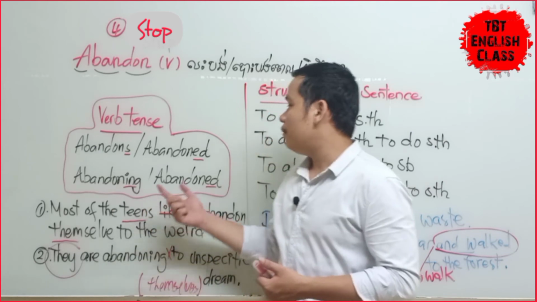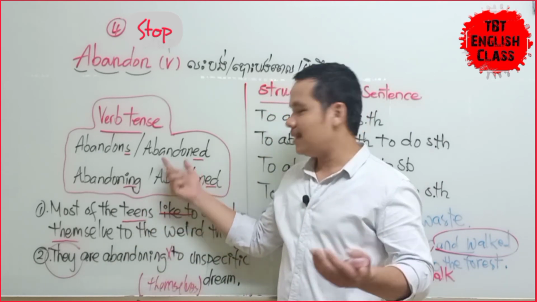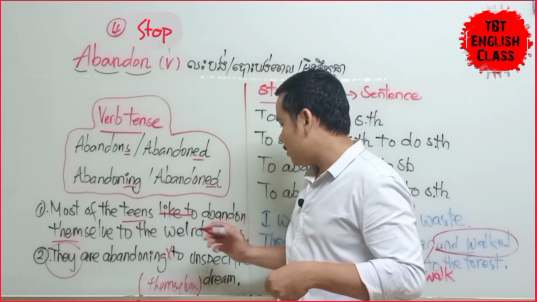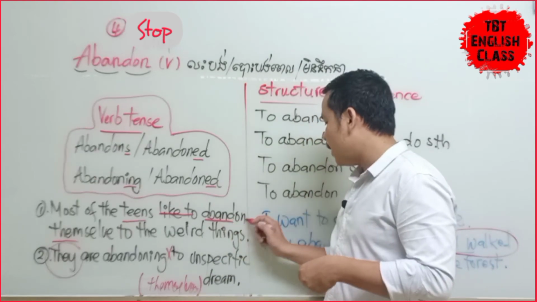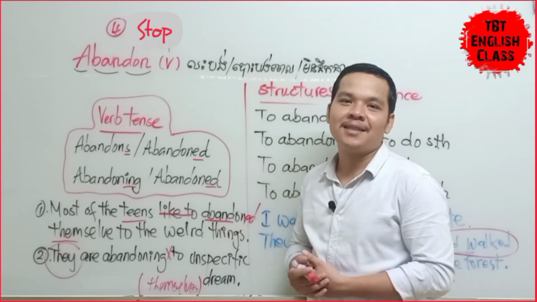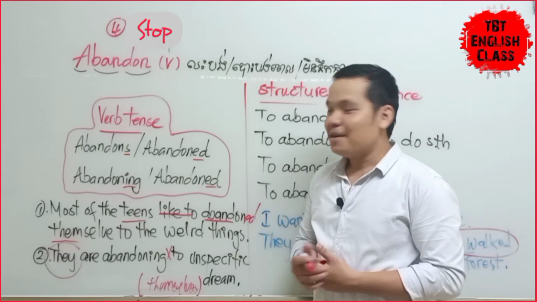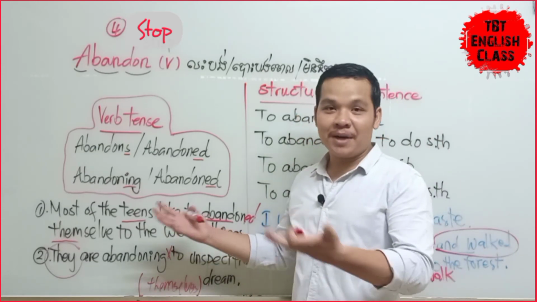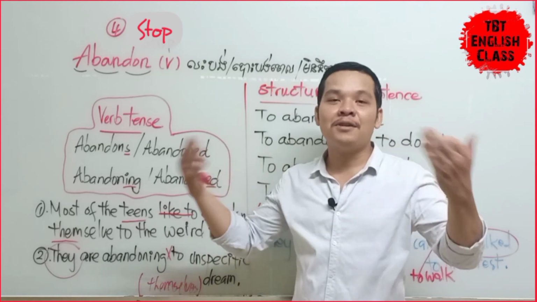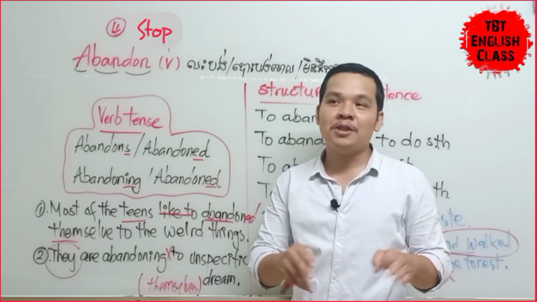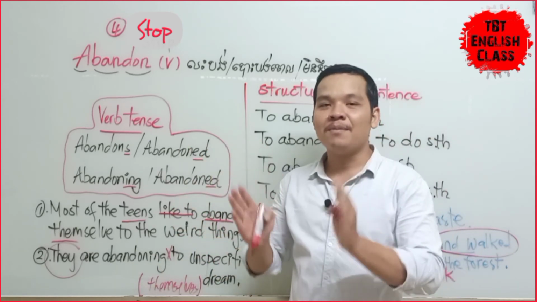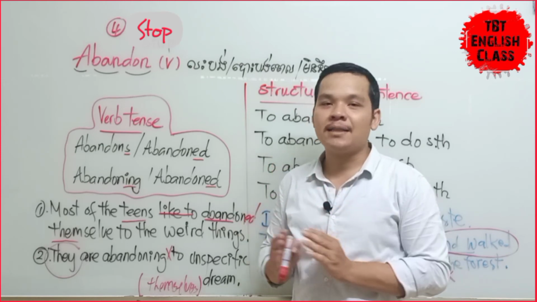And when you want to talk about past tense, you just change the verb. You change the verb here, abandon, you add ed here. It becomes past tense. We talk about something that is completed already in the past. But when you talk about the present time, we refer to a general situation, or a habit, or something that is always a fact.